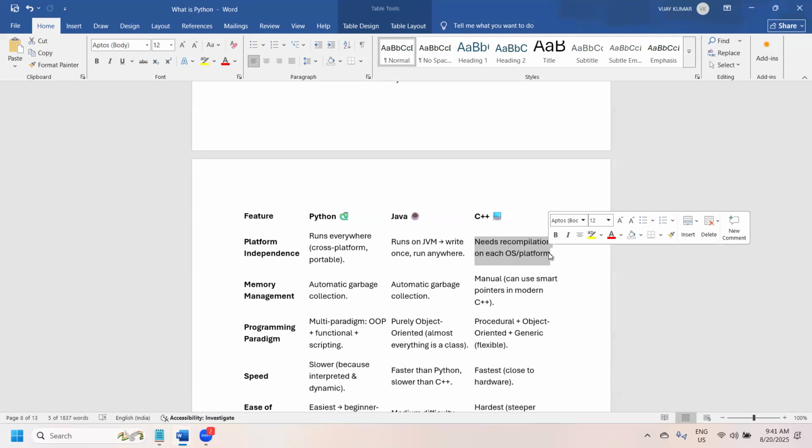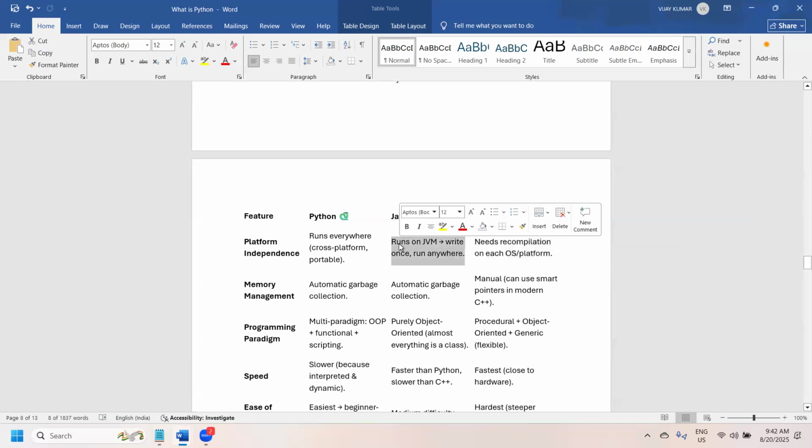Whereas in Java, no. That's why Java is completely platform independent. It runs on the JVM, which means that wherever you run a program, it works. Python also is almost platform independent, because it is line by line execution, and if there are any syntactical differences, we can correct them and run it. There is a question on whether Java is platform independent or platform dependent. The answer is platform independent.